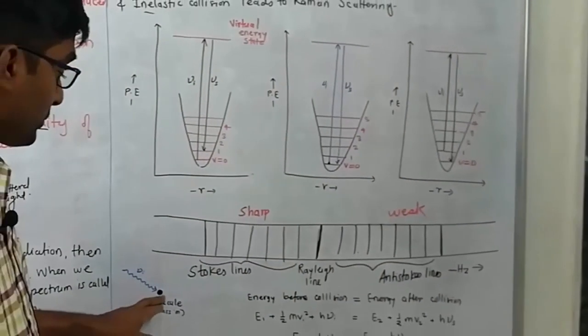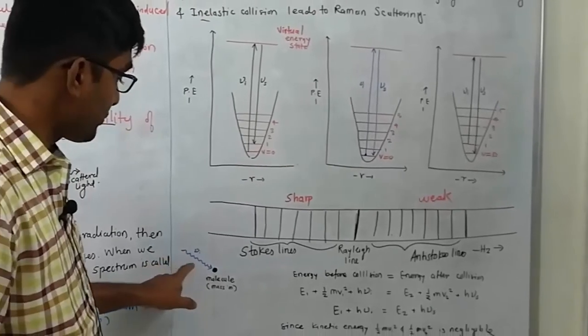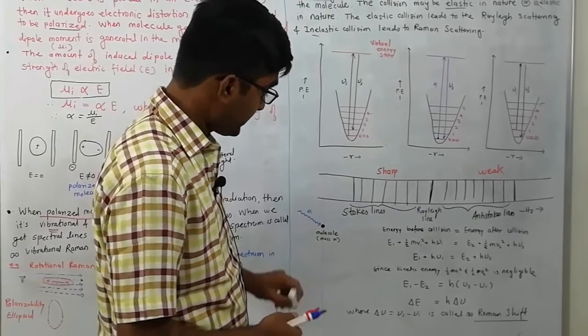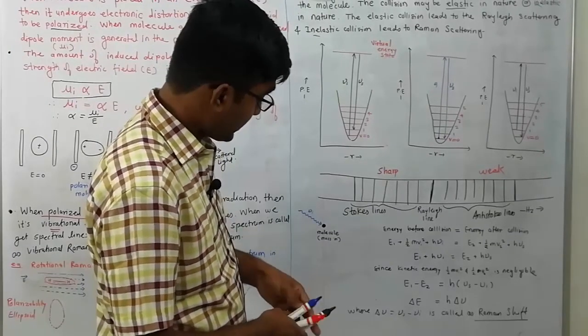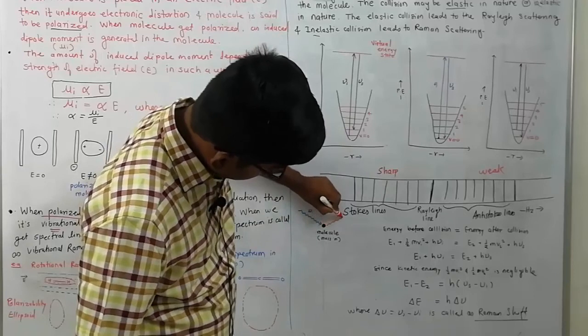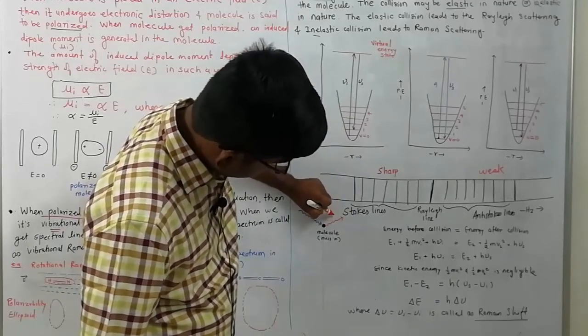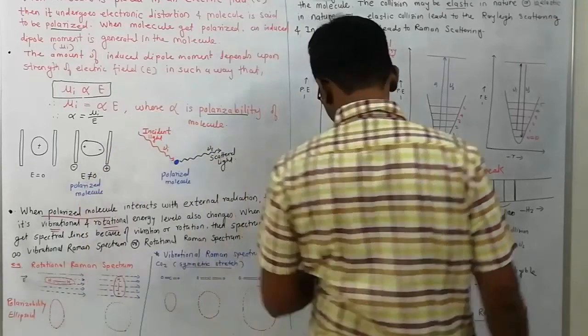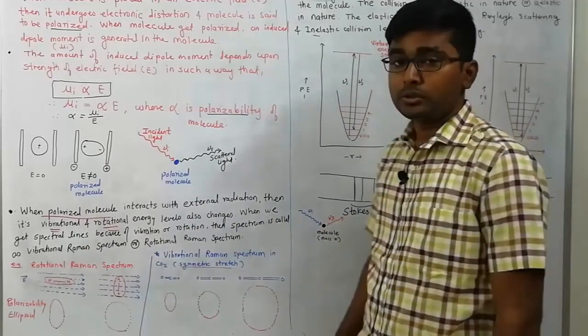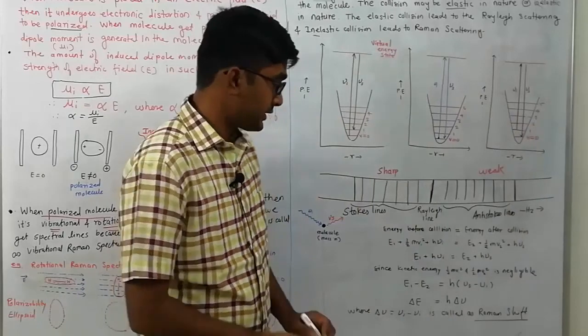This is our molecule, and it interacts with the photon of light and scatters the radiation. Let's say the frequency of the scattered radiation is mu s. Now let us use the law of conservation of energy.